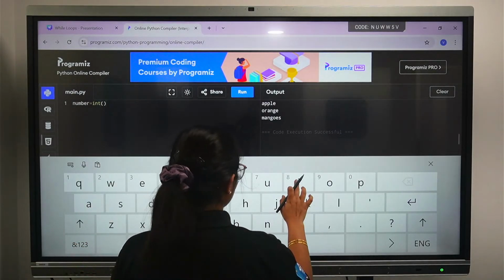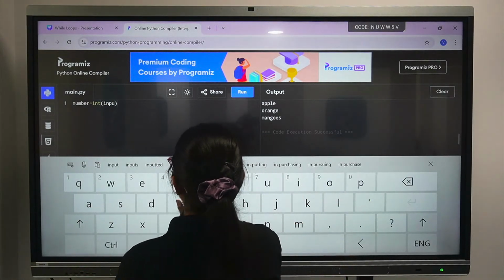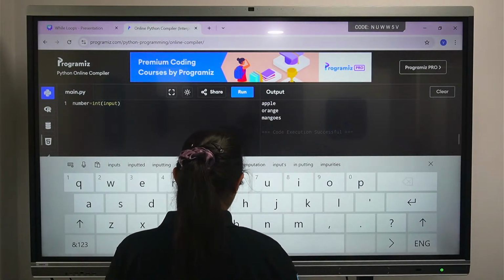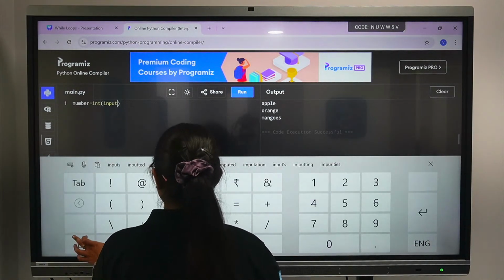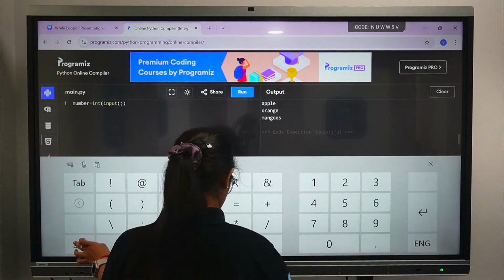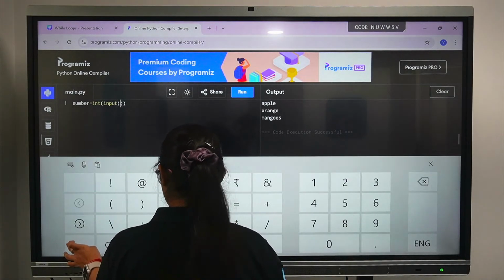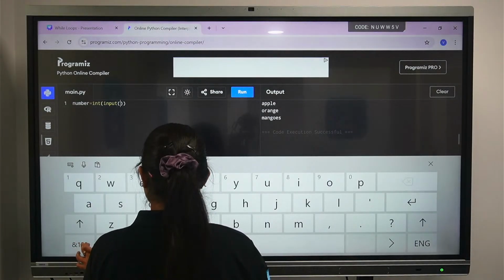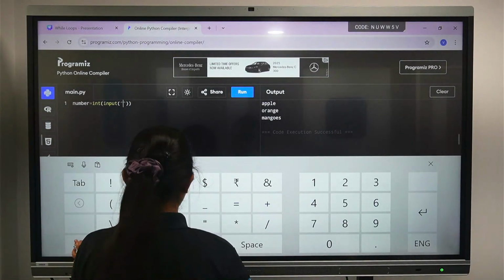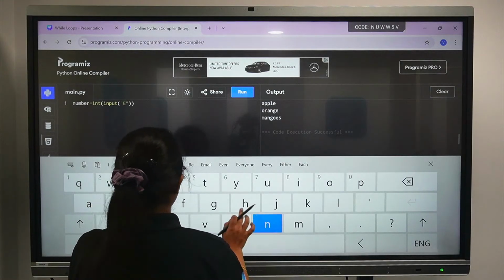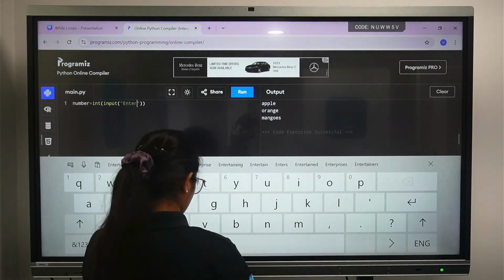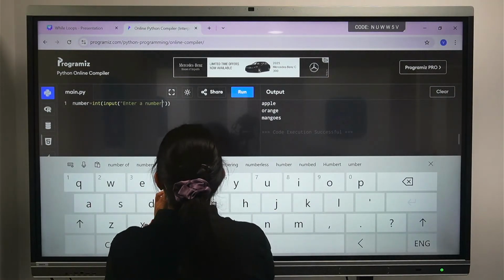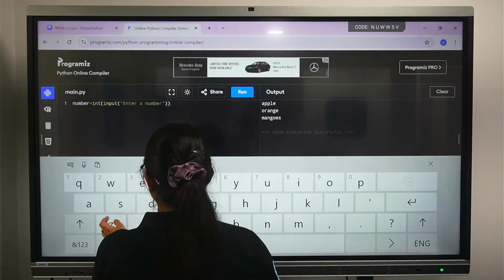I need to take input from the user. So input, in another bracket, with double quotes: enter number. So I am just taking this input from the user.